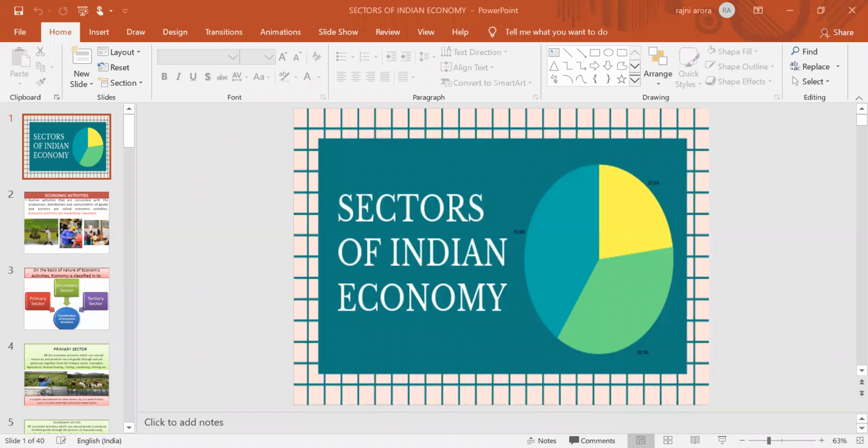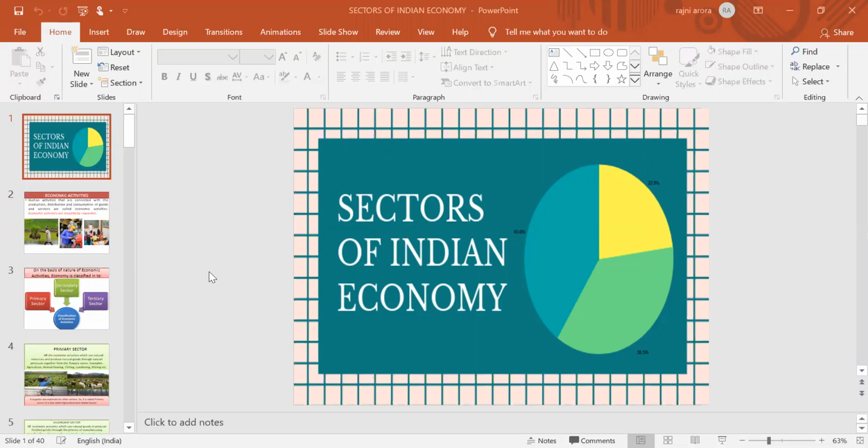Hello everyone. Today we will discuss our chapter number 2, sectors of Indian economy. In this chapter, we will simply discuss the classification of our Indian economy on the basis of different things. Here, mainly the classification of the Indian economy will be done on three major bases. The first one is on the basis of economic activities. Second, on the basis of the employment conditions, and third, on the basis of the ownership.